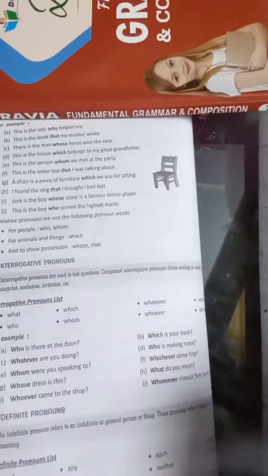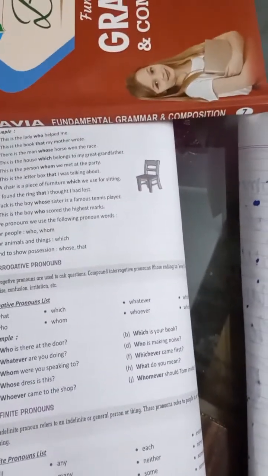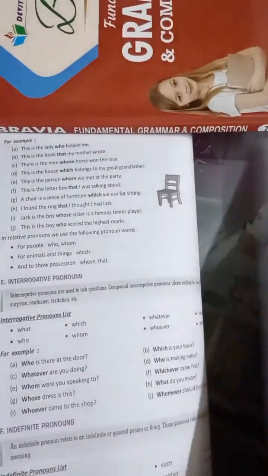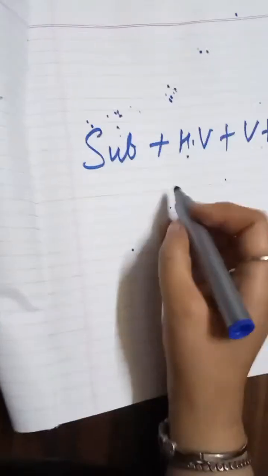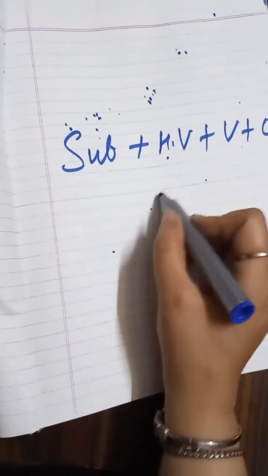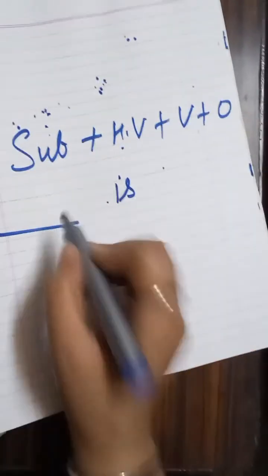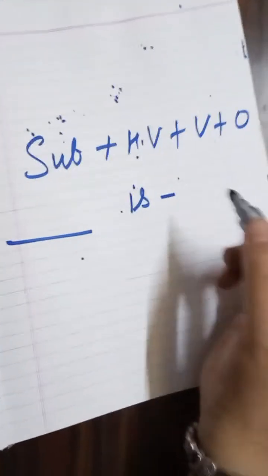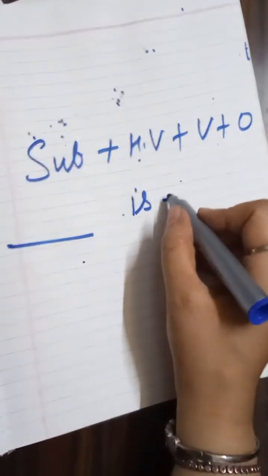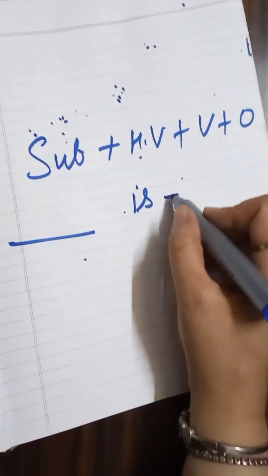Now come to interrogative pronoun. When we talk about interrogative pronoun, that means you want to raise a question for a pronoun. Again the basic format will remain the same, for example, subject plus helping verb plus object. Helping verb is there, like someone is studying. Who is studying, you don't know. Someone is shouting, because you are getting the voice of someone from the room.